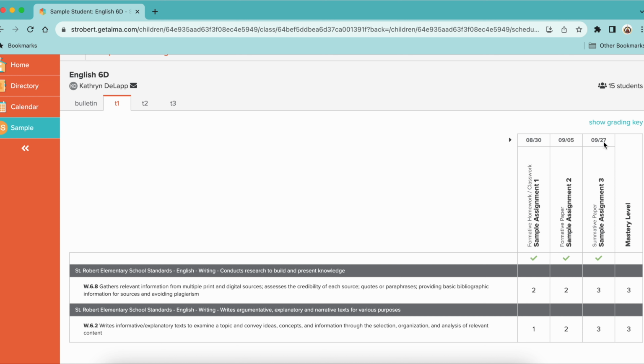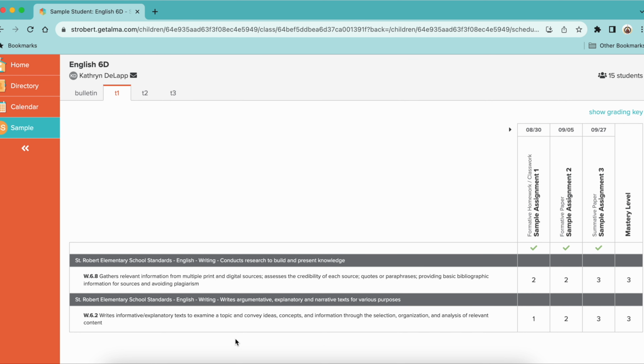And right here at the top are the due dates of the assignments. And then you have the names of the assignments. Over here on the left-hand side is the standard that was being assessed. And so what I want to show you here is this is a great opportunity for you to see how your student, whether they're in first grade or 8th grade or anything in between, is progressing before a report card comes out. Because right on here, the teachers are going to be inputting formative grades.